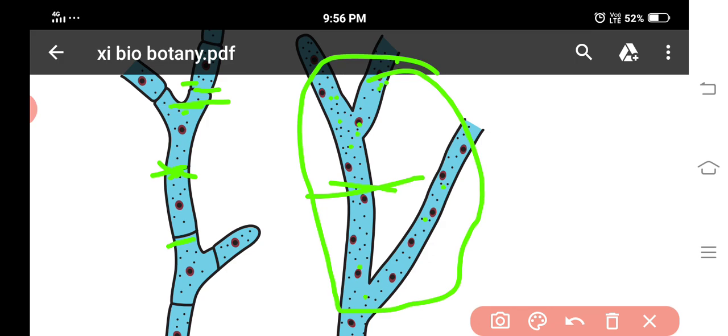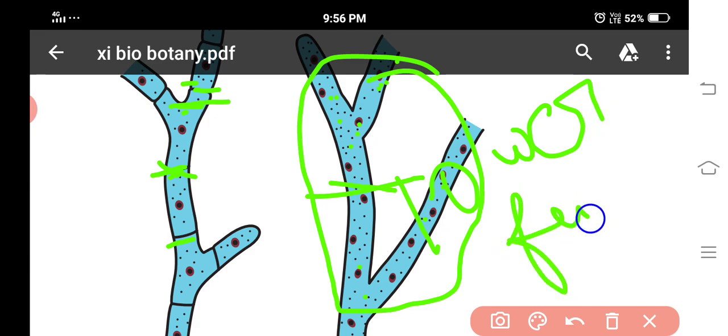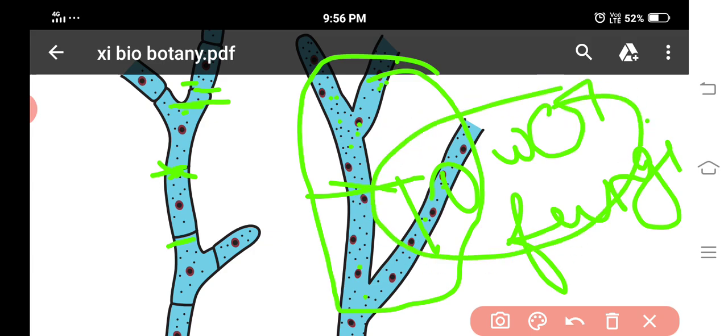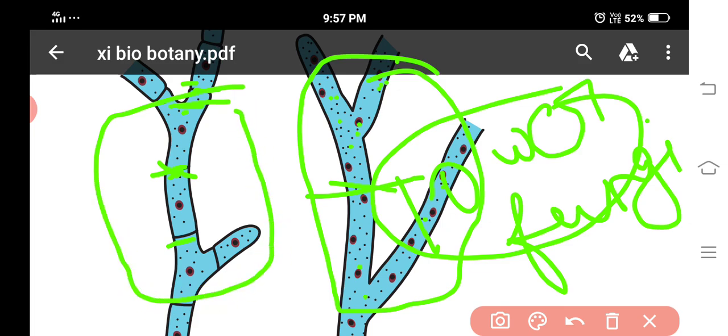The best example of coenocytic mycelium is the lower fungi. You have to find out the lower fungi. The best example is Phycomycetes, the lower fungi with coenocytic mycelium.